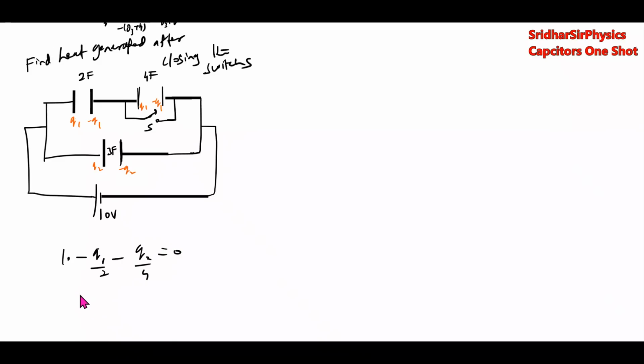This will become 20 by... Sorry, Q1: 3Q1 by 2, and Q1 equal to 40 by 3 coulomb. Q2 का value कितना है? So directly connected across cell, 3 into 10, 30 coulomb.